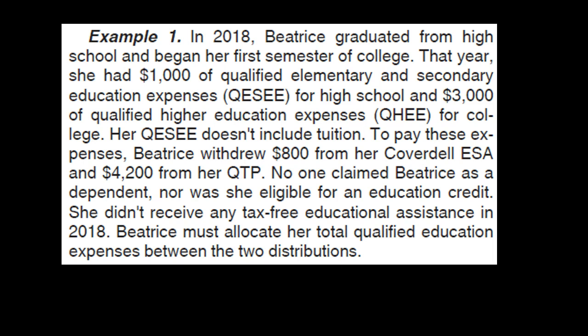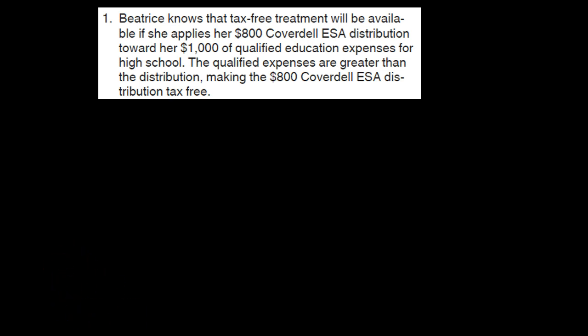Beatrice must allocate her total qualified education expenses between the two distributions. 1. Beatrice knows that tax-free treatment will be available if she applies her $800 Coverdell ESA distribution towards her $1,000 of qualified education expenses for high school. The qualified expenses are greater than the distribution, making the $800 Coverdell ESA distribution tax-free. So note that the Coverdell ESA could go to high school. So that's going to be a nice benefit there. It's not just for the college education.